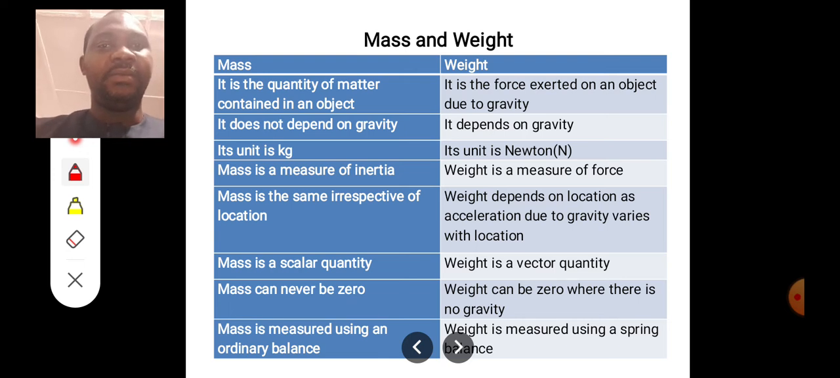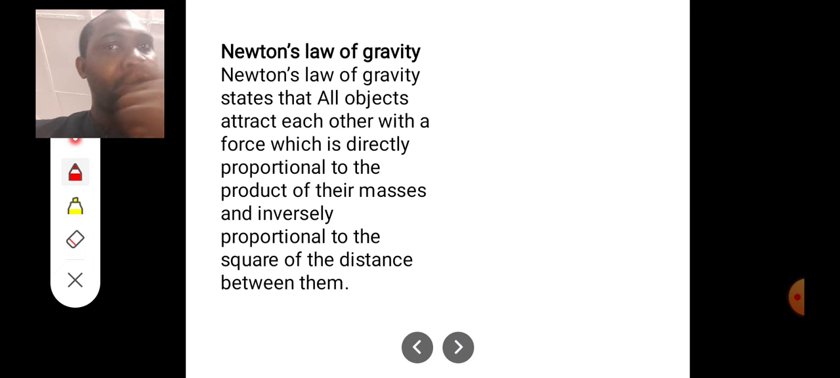Mass is measured using an ordinary balance, but weight is measured using a spring balance. It's important for you to know the difference between mass and weight. That leads us to Newton's law of gravity.